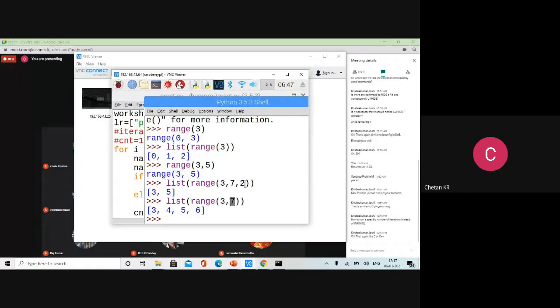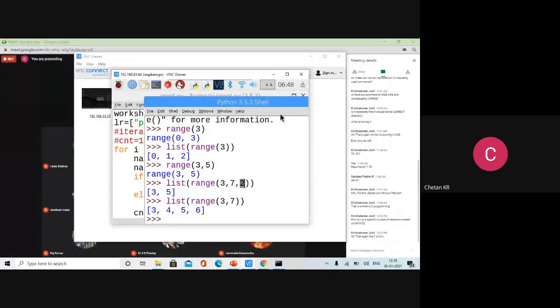If I give a third argument 2, what it means is the step. Normally the step is 1. Means after 3, 4 will come. After 4, 5 will come. Like that. But if I give a step of 2, after 3, 5 will come. So even steps can be specified. Okay. So this is 3, 7, 2. Why did we get only 3 and 5? Because 3 is the first one. After that we get 5. 4 has to be excluded because the step size is 2. The next number is 7, but 7 is not in the list. Therefore only 3 and 5.